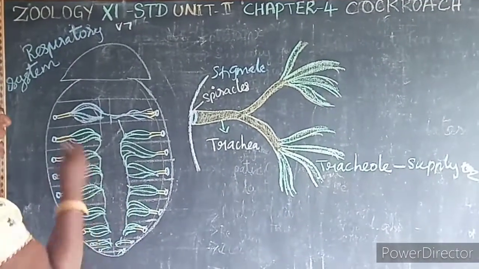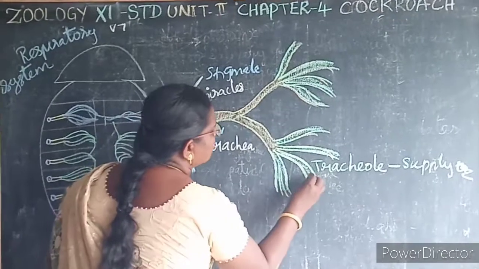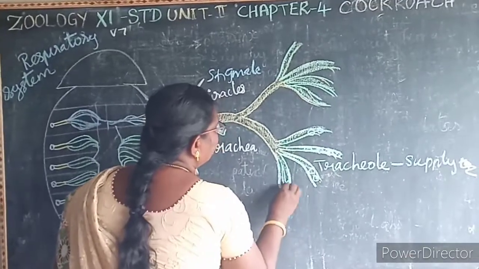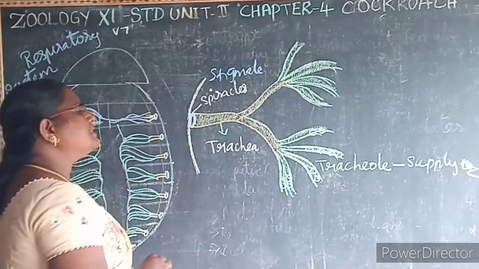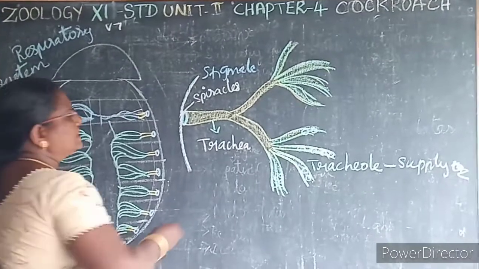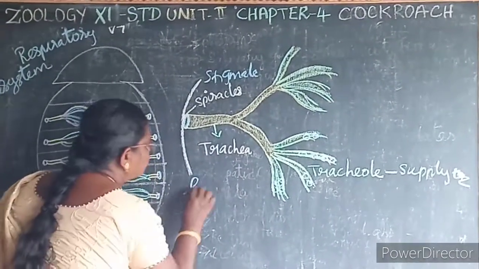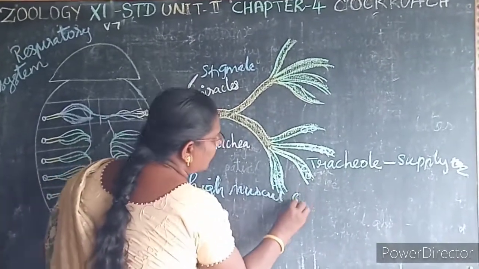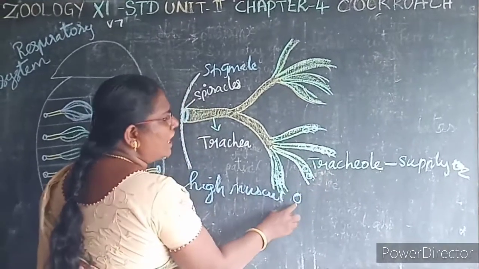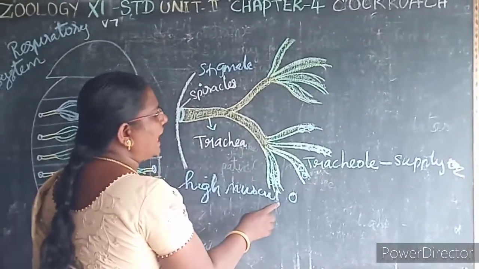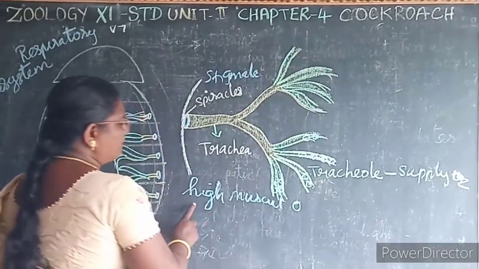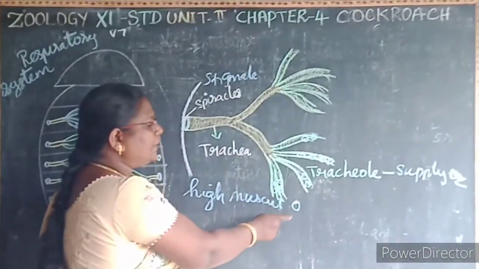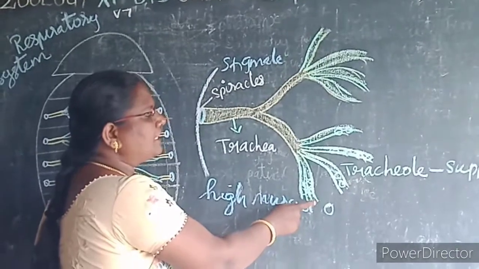Then this trachea has a watery fluid. So this helps to supply oxygen to the tissues of the body. When the cockroach is at high muscular activity, a part of the fluid from the tracheole is drawn into the tissues for more oxygen intake as well as for rapid diffusion.